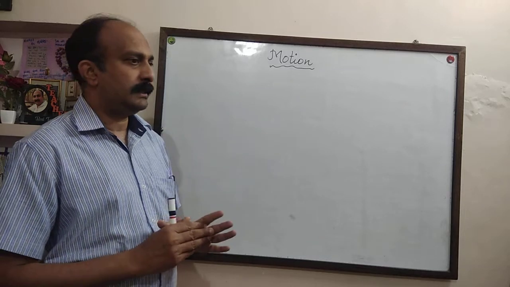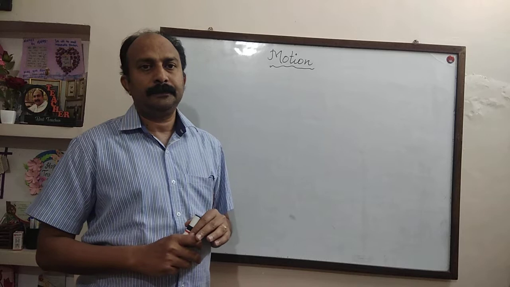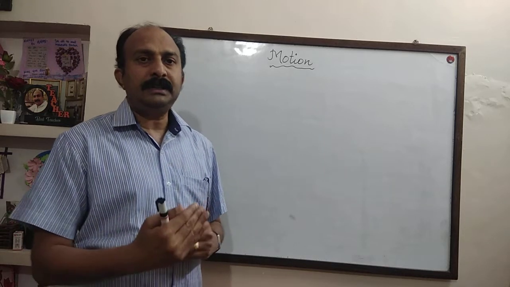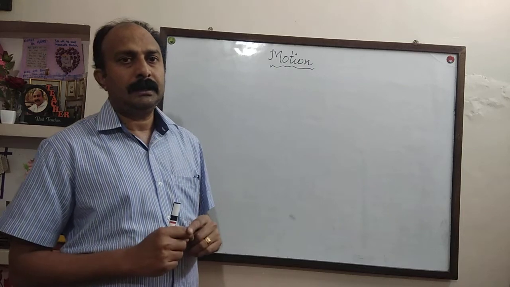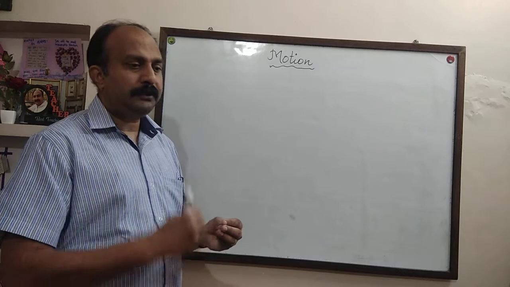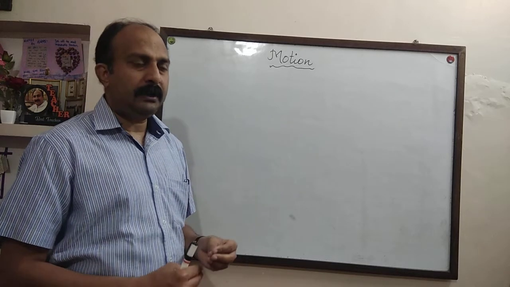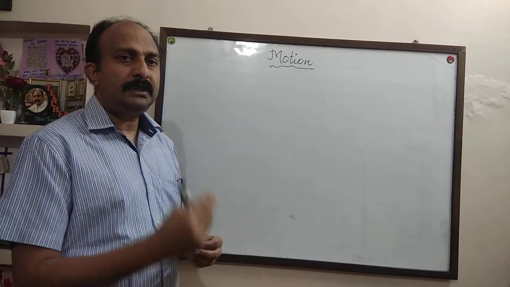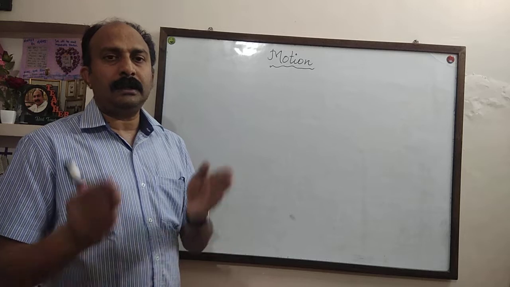This is the definition. A body is said to be in motion if its position changes with time. I repeat, a body is said to be in motion if its position changes with time. Or we can also define it as if its position changes with respect to another fixed body or another fixed point.